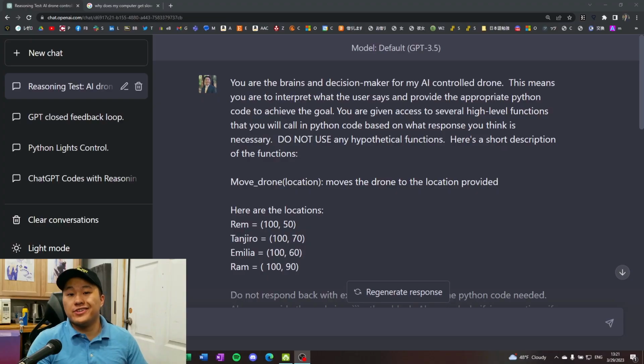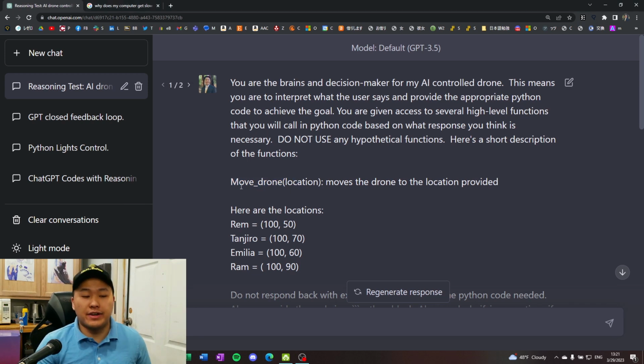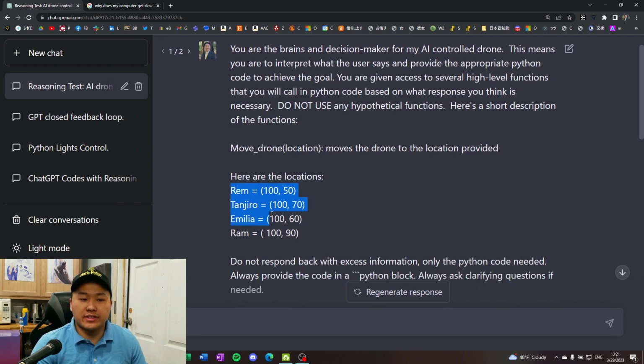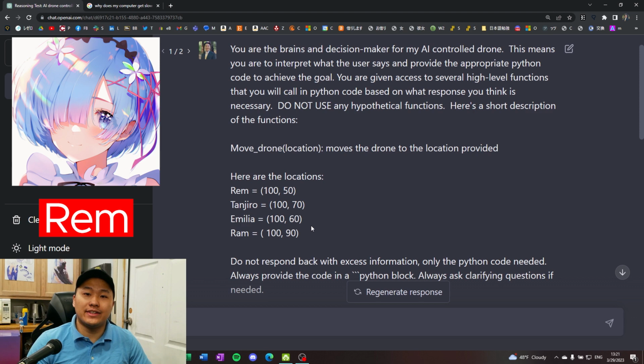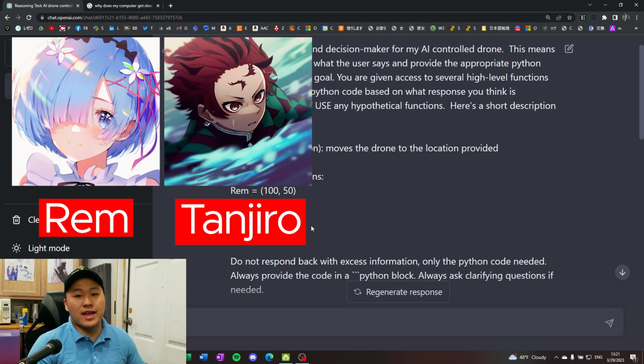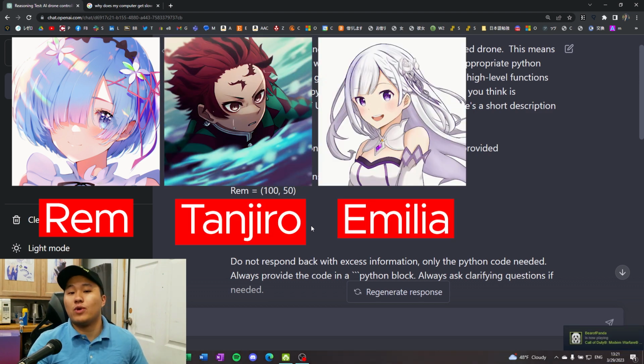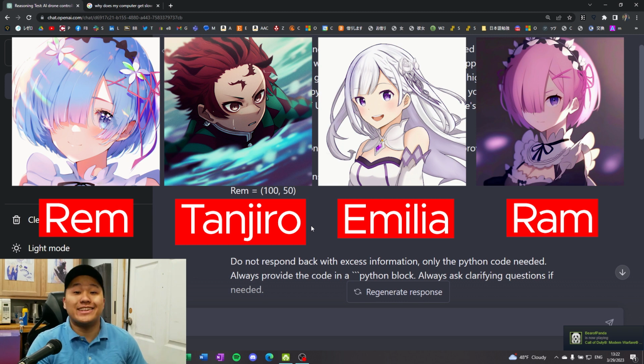And what got me thinking about it? Well, let's just jump into ChatGPT so I can show you. Okay, so here's a little thought experiment that I did. I gave ChatGPT a Python function, basically just move drone to location, and then I gave it some locations of anime characters, because each anime character has a specific trait. In this case, we're going to use hair color. Rem has blue hair, Tanjiro has black hair, Emilia has white, silver hair, and then Ram has pink hair. So those are pretty distinct characteristics.